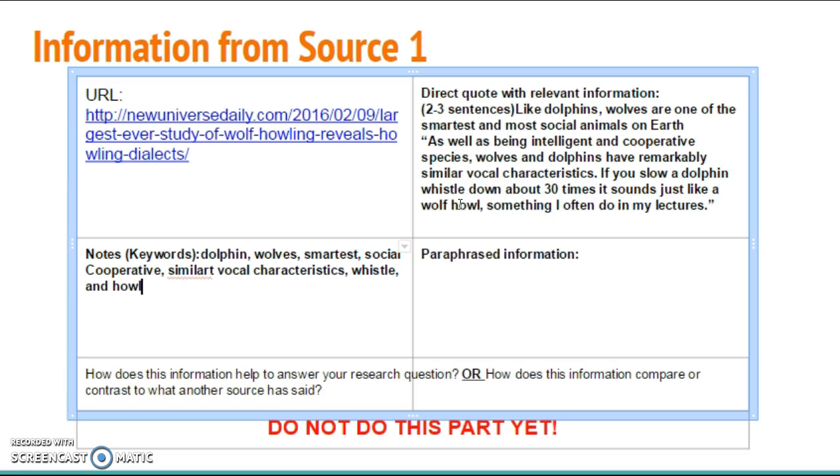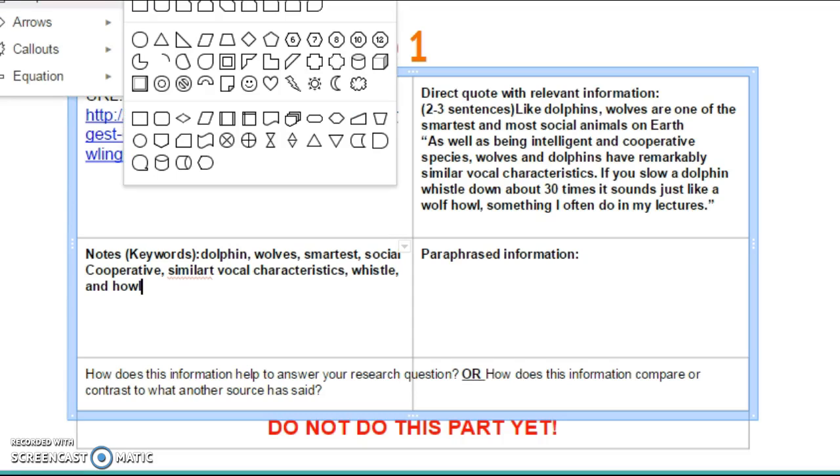I'm going to put a square shape over my direct quotes, so I'm not going to be tempted to look back over my direct quotes, and this will also help me not plagiarize. So if you remember, we go up to here where the shapes are, and I go to shapes, and I click on the